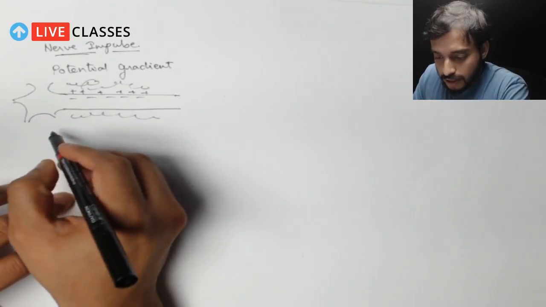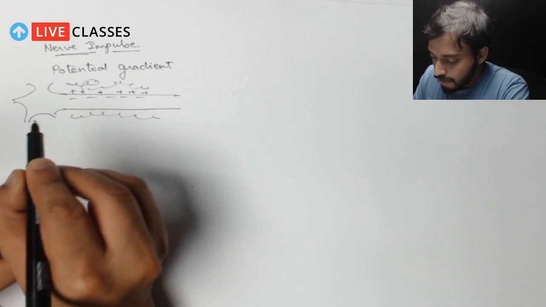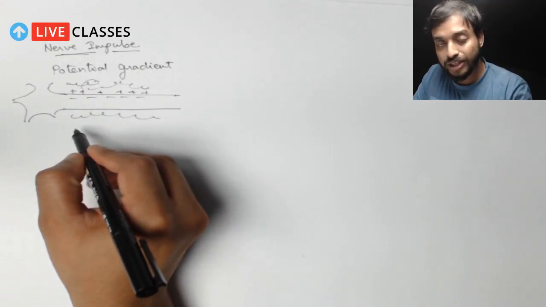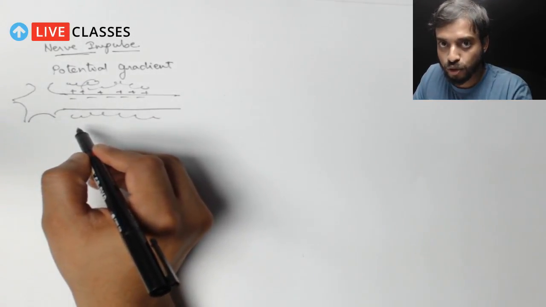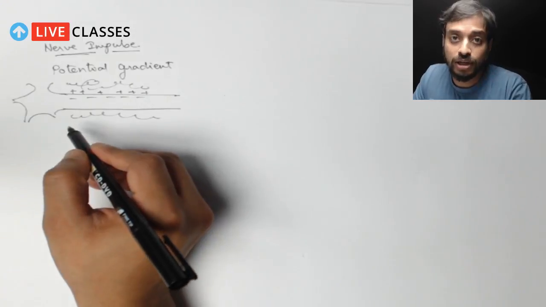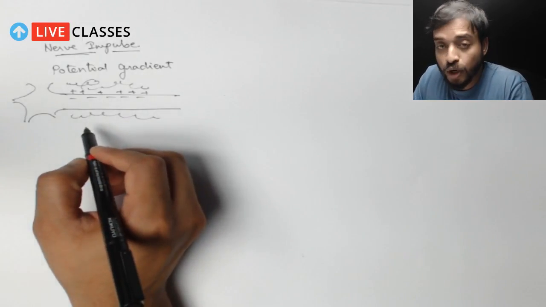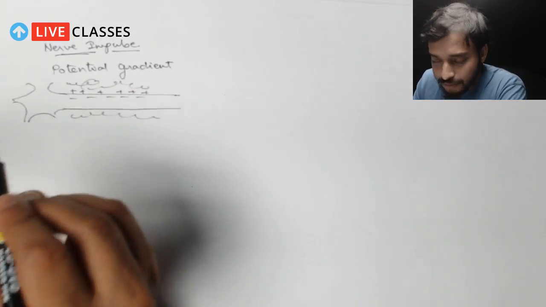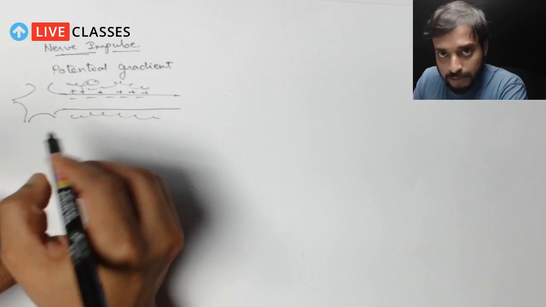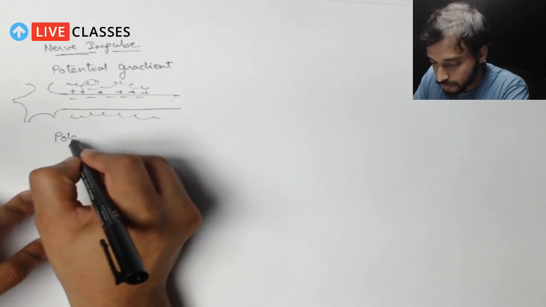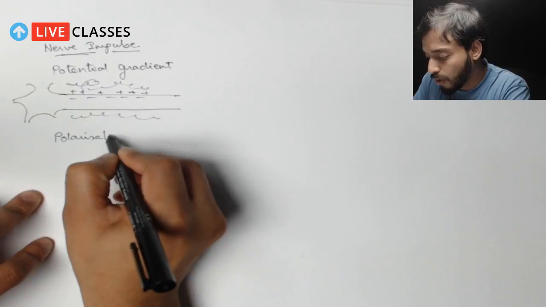So now, first I'll mention, here we are starting our discussion with non-myelinated neurons. Please keep this in mind that we are talking about non-myelinated neurons. Here the first step which happens is called polarization. Okay, polarization.